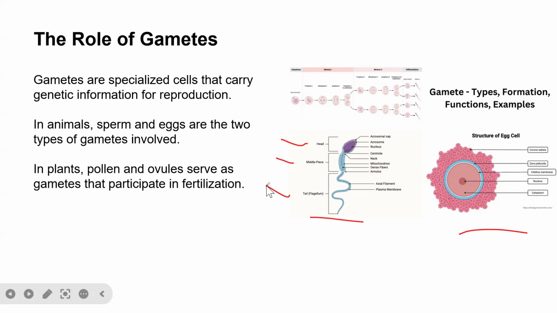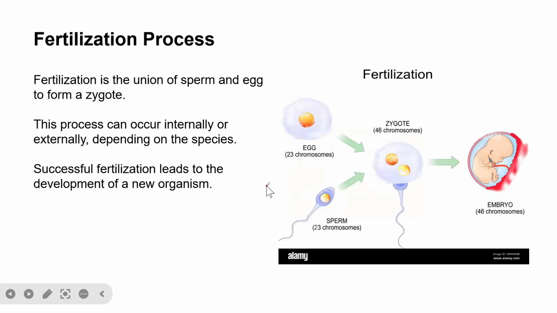And then the structure of the egg cell is actually made up of corona radiata, zona pellucida, vitelline membrane, nucleus, and cytoplasm. So these are the different components of the egg cell. So you see, these are the two specialized cells in humans that are used in fertilization. In animals, sperm and eggs are the two types of gametes involved. In plants, they have pollen and ovules, which serve as gametes that participate in fertilization. So pollen and ovules are the two gamete cells that are found in plants.